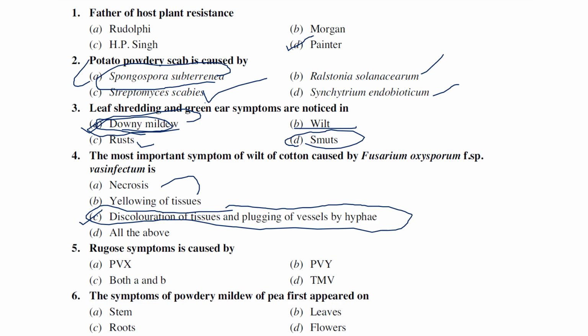Rugose symptoms are caused by PVX, PVY, both A and B, or TMV. So rugose symptoms are caused by PVX.